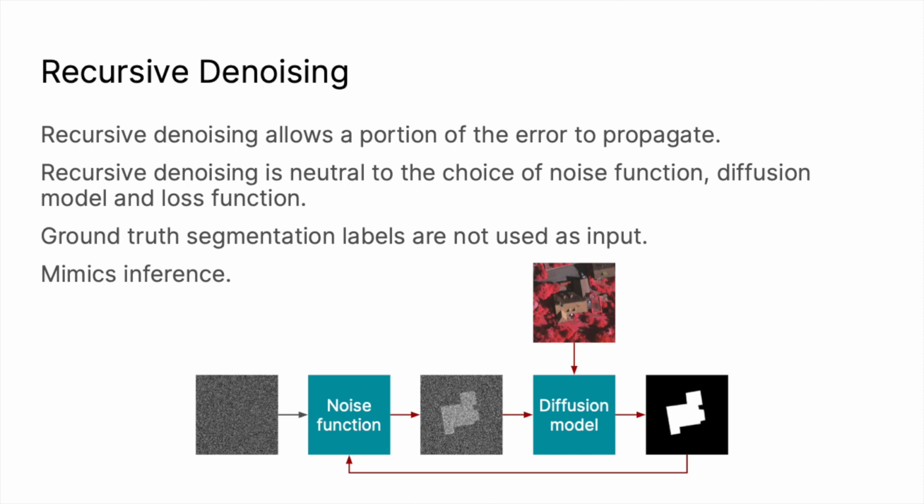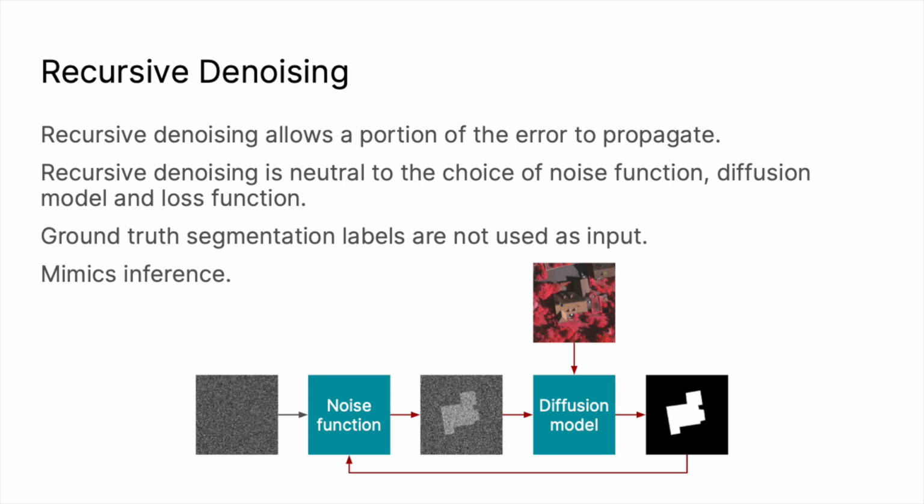Notably, the ground truth segmentation is never used as part of the input to the model. Instead, this process is initialized with pure noise. A noise function adds noise to the previous predicted segmentation. Then, the model denoises this noisy segmentation map conditioned on an RGB image. The model weights are updated for each time step.